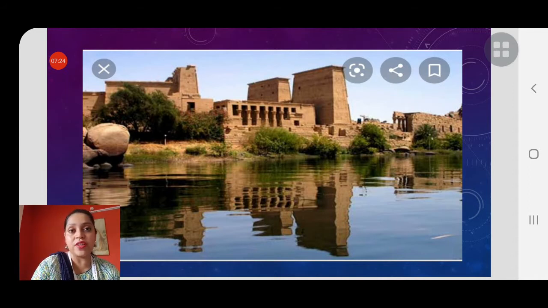Those civilizations have become very highly developed. So rivers are very important for the growth of civilizations also.